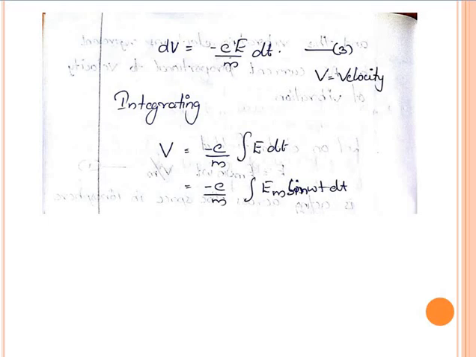So our intention is to find v, that velocity. So dv equals minus e by m into E dt. How do we find the velocity? By integrating both sides, velocity v equals minus e by m integral of capital E dt, where capital E is the electric field.